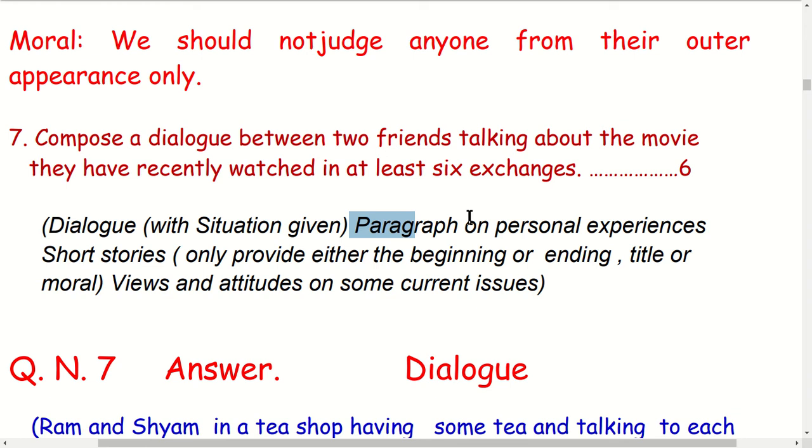Or you are asked to write a paragraph about a personal experience, or a short story. Question number 6 is a short story, and this short story is different because only the beginning, the ending, the title or the moral is provided, not everything. The outline is not given here. Sometimes you are given only the title, or the beginning, or the ending, or the moral.